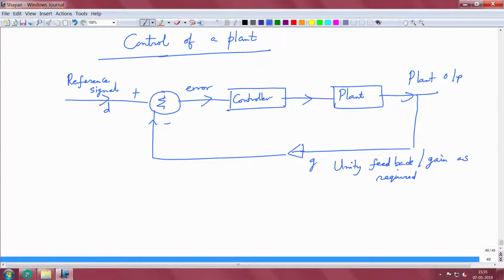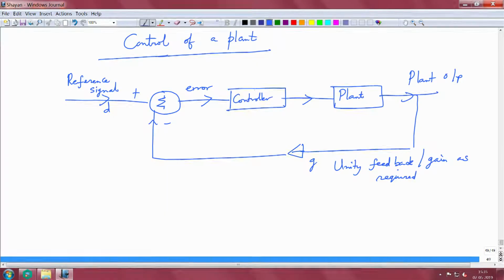This controller is where you want to do the adaptation. This can be a neural network driven controller. This is a schematic of controlling a plant. Plant is not the biological plants we think about; this could be industrial plants. For example, in the Haber process for manufacturing ammonia, some cycle is there and I want to regulate the flow of concentration of the gases into this plant. This regulation has to be controlled, and that controller can be a neural network controller, and how this controller works is based upon the error mechanism through an adaptation.